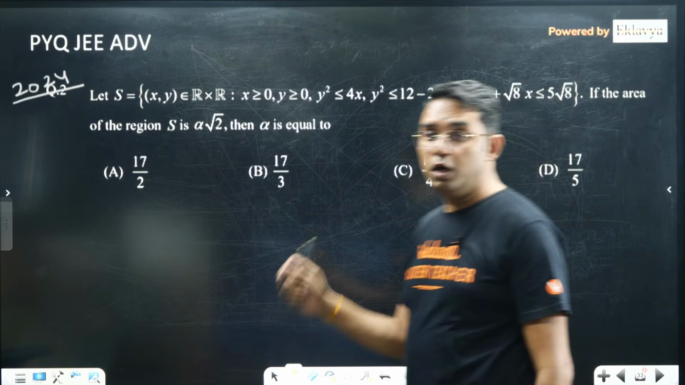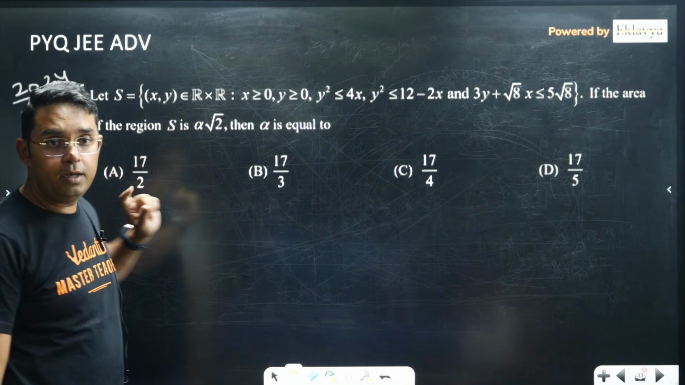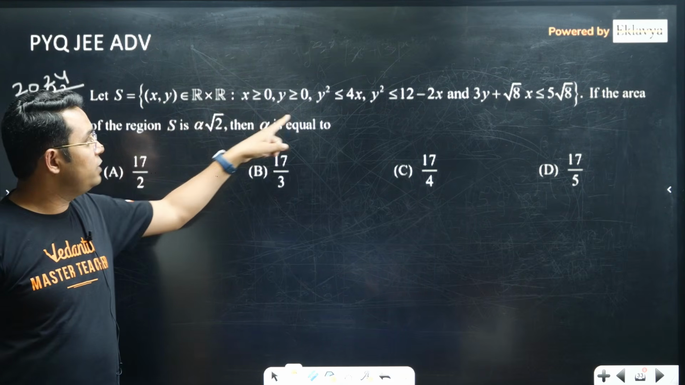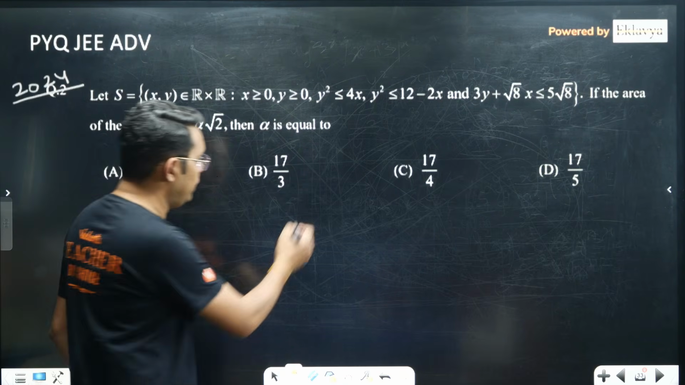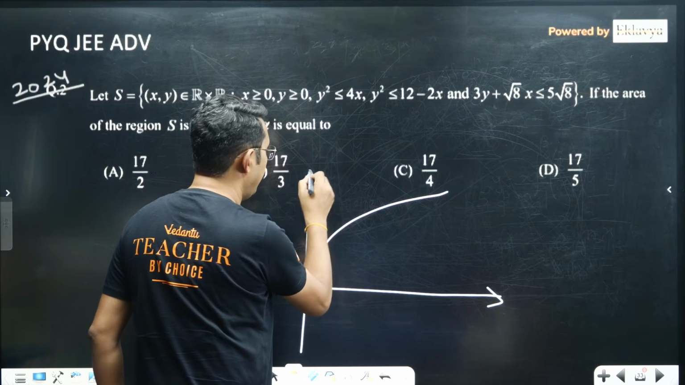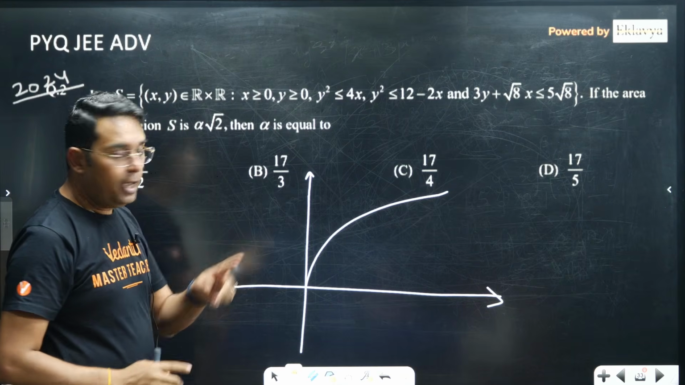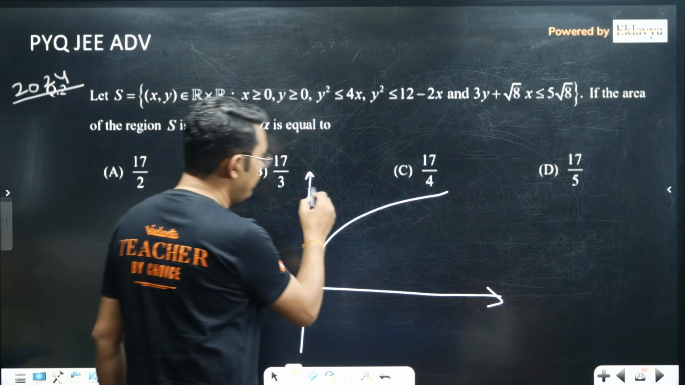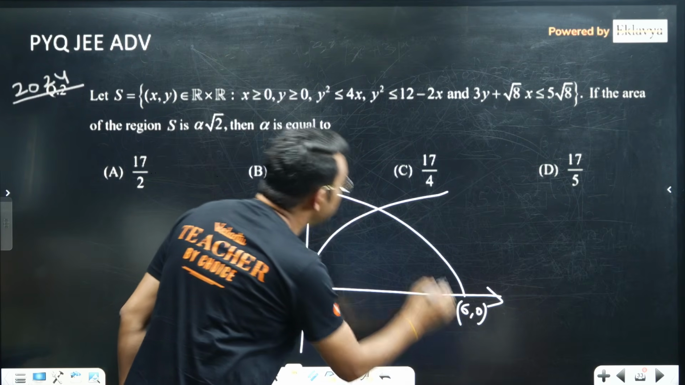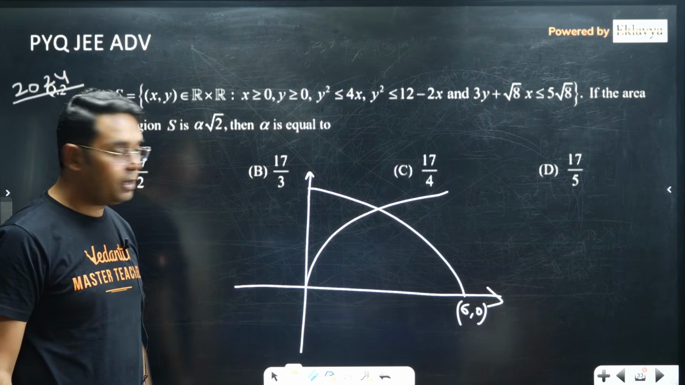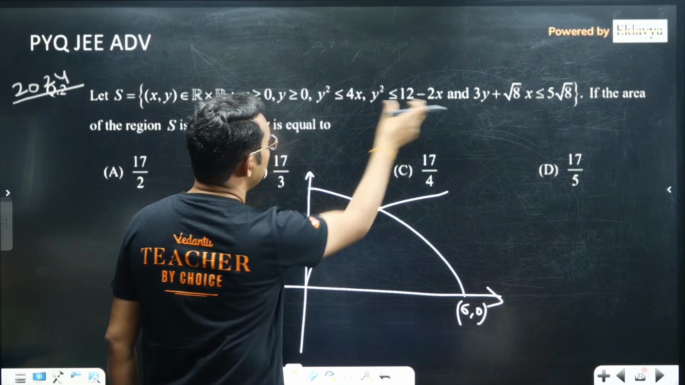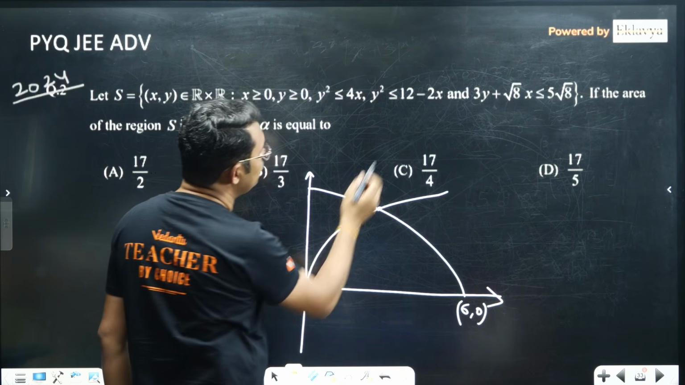Yeah, one more question, 2024. Here we are given (x, y) belongs to R cross R, x positive, y positive, so first quadrant. Then y square is less than 4x. Okay, so let me start making this diagram. y square is less than 4x means it should be below. And y square less than 12 minus 2x, so that will be some parabola like this. Here this point would be (6, 0), as if you put y equal to 0, x comes out to be 6. And if you solve these two, your point of intersection would have x coordinate, I think, 2.